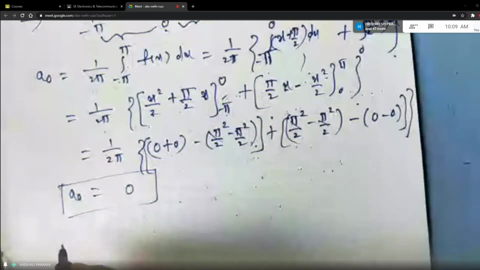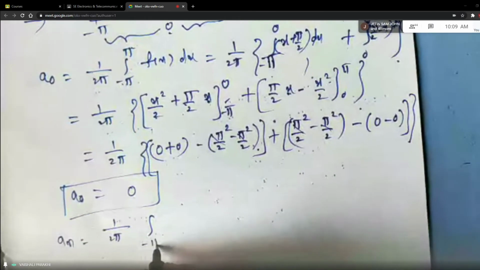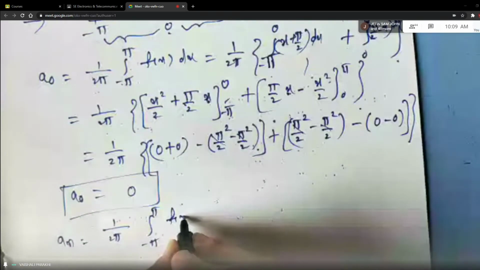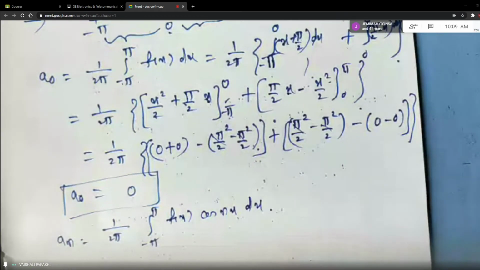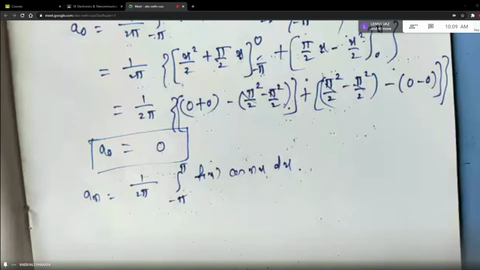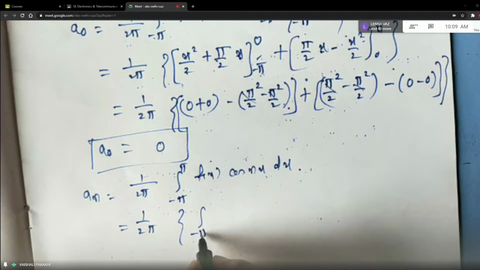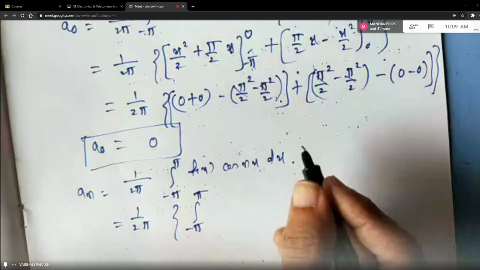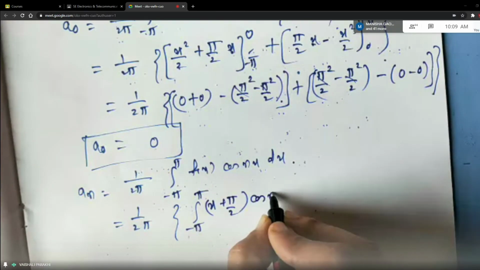Now let us find an, students. 1 by 2 pi, minus pi to plus pi, original formula f of x cos of nx dx, right? So it is 1 by 2 pi. The first integral will be minus pi to 0. F of x is x plus pi by 2, cos of nx.